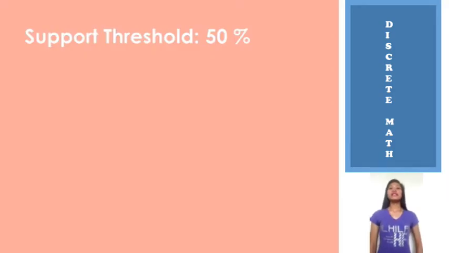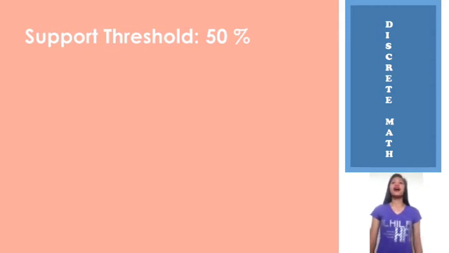If you discover that sales of items beyond a certain proportion tend to have a significant impact on your profits, you might consider using the proportion as your support threshold. In our analysis, we will use a 50% threshold. This means that when we compute the frequencies of each item set, we will eliminate those that do not exceed the assigned limit of 50%. By calculating 50% of 5, since we have 5 transactions, we have 2.5, or 3.